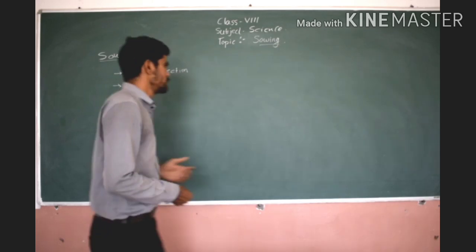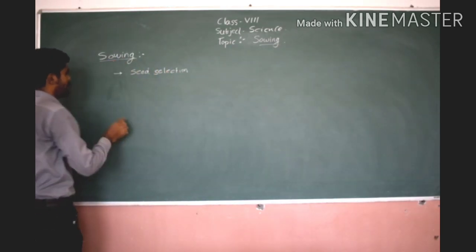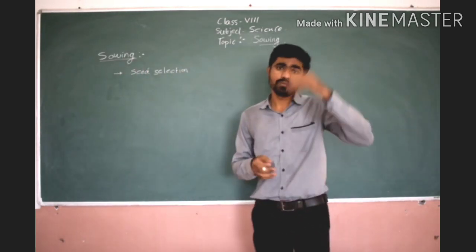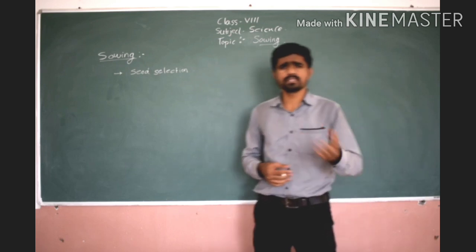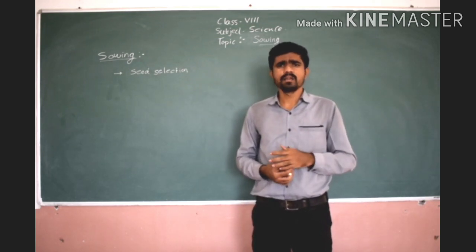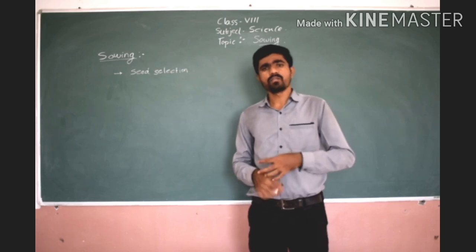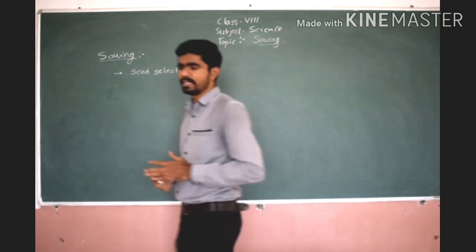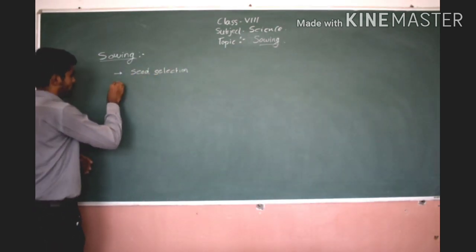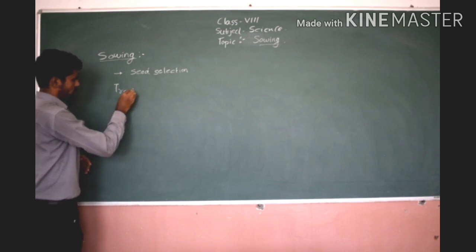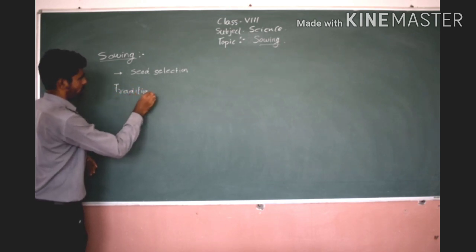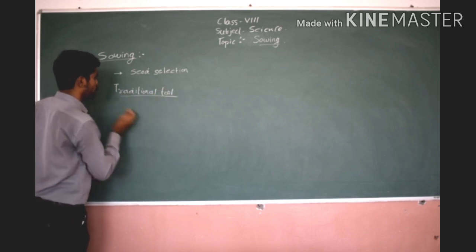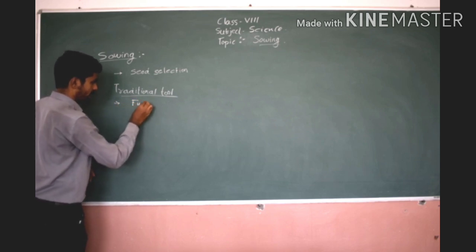So now we are going to see some tools that are used. Some tools are traditional tools, that is, some of them were used before today's world. In today's world there are many modifications in all the instruments, but the first or the basic instrument that was used is the traditional tool, and we will see a modern technique of seed drill. So here first, the traditional tool. Traditional tool is funnel.